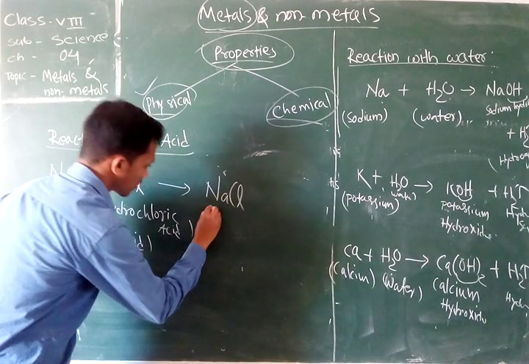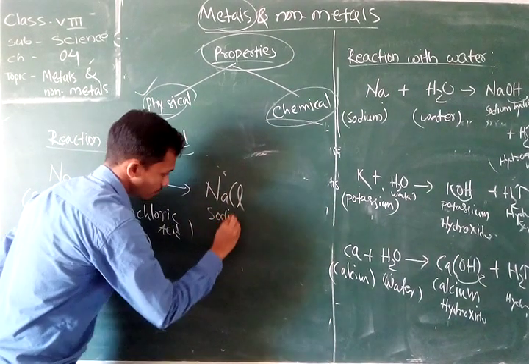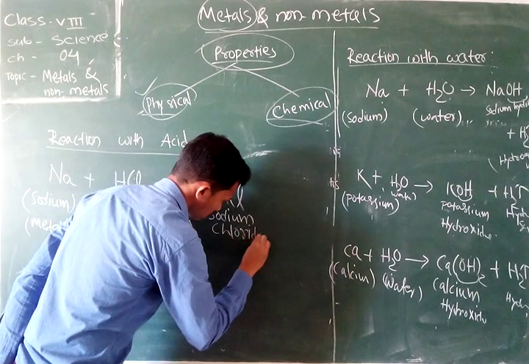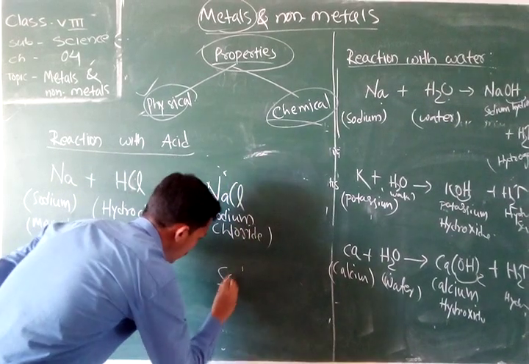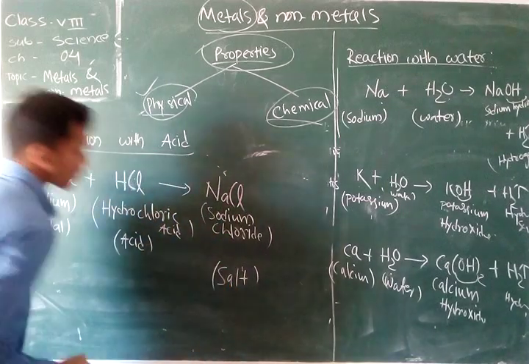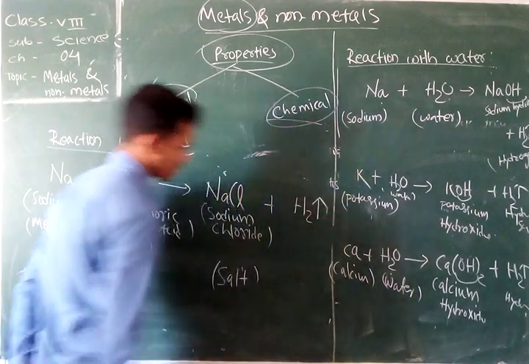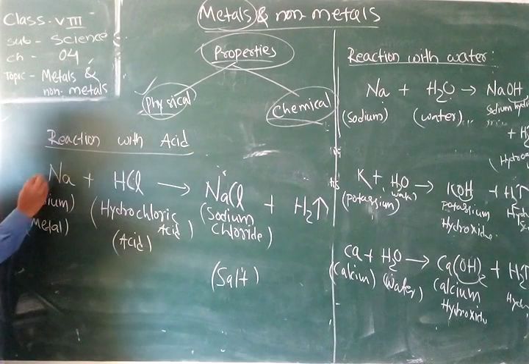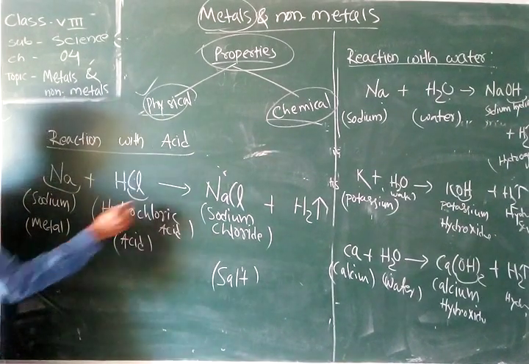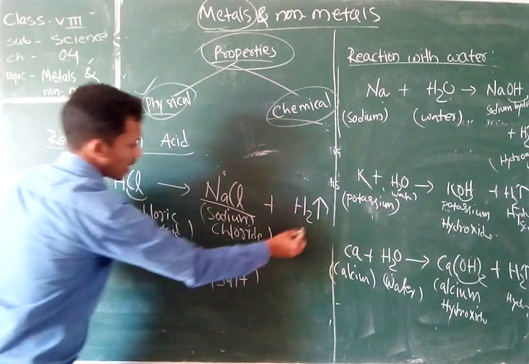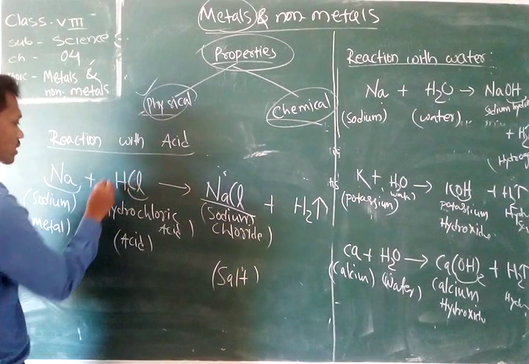That is your NaCl, sodium chloride, which is a salt. After that, it releases hydrogen. So here Na and Cl produce NaCl, and the remaining hydrogen escapes to the atmosphere as hydrogen gas.